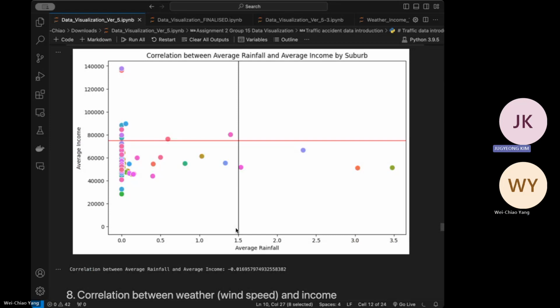Now, it was a little bit tricky for us to collect all the station IDs because that's what we want to know. We wanted to collect the station IDs for each state so that we can compare these states and stations with the traffic accidents and the income data. However, we did that by collecting all the states' IDs using a Python script. And with the IDs that we have collected, we were successfully able to collect all the data from the BOM using the 72 hours API.